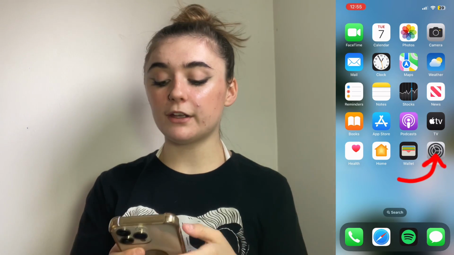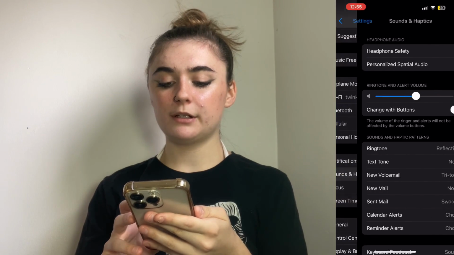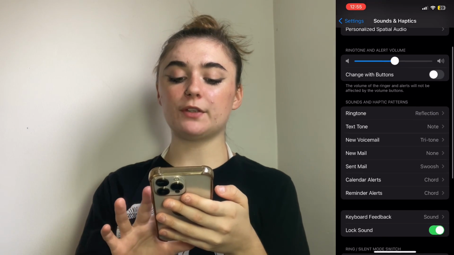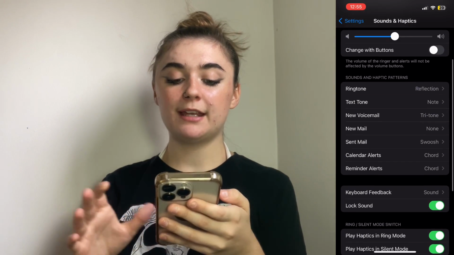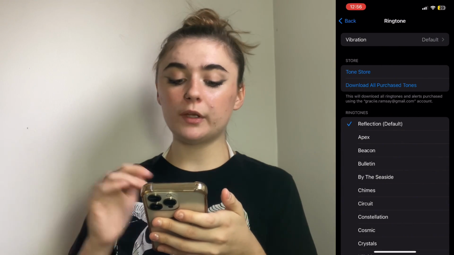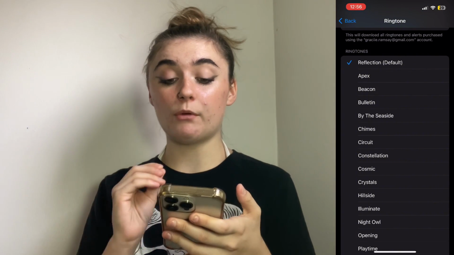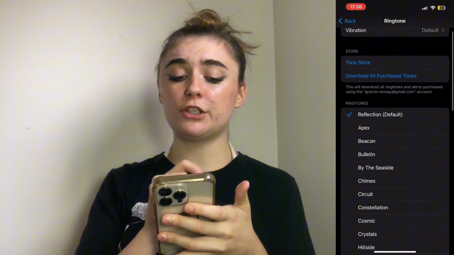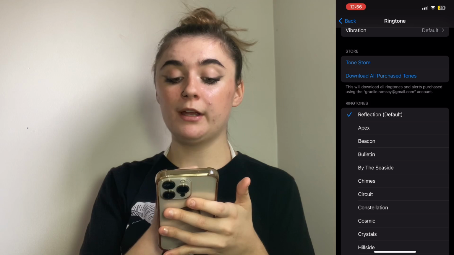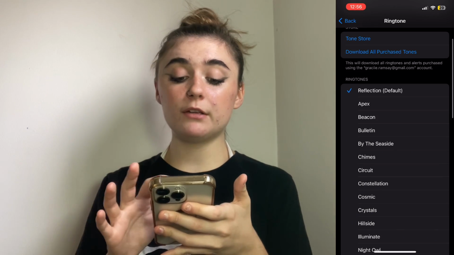So to start off, you're going to go to your settings and scroll down to sounds and haptics. Click on that, then scroll down to the sounds and haptic patterns. Go into ringtones and it's going to give you a whole list of the pre-programmed notification sounds that the iPhone already has. You also have the option to go to the tone store or go into all of your downloaded purchased tones. But here you can choose.